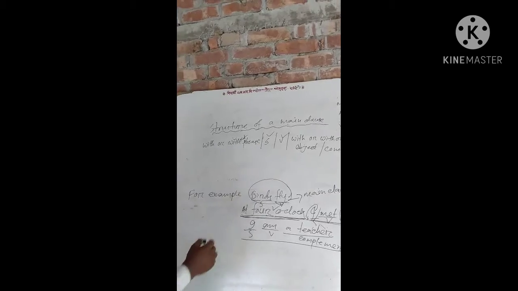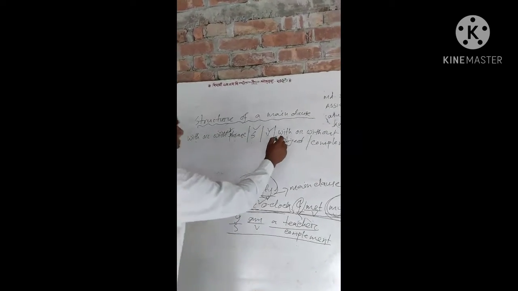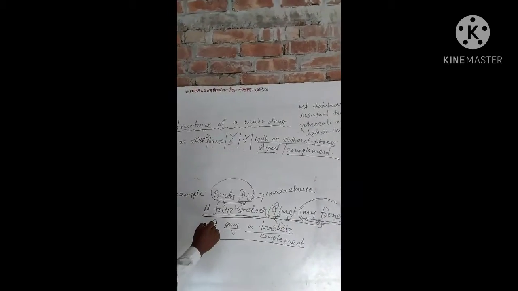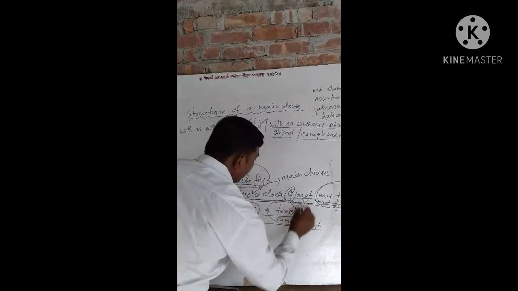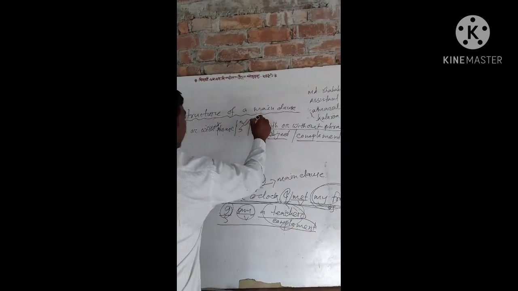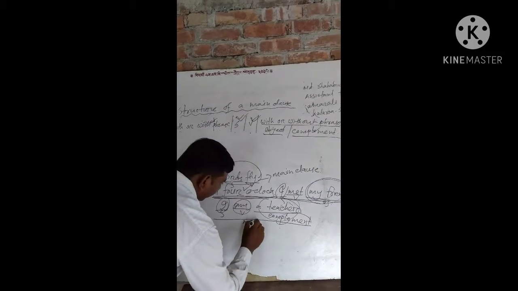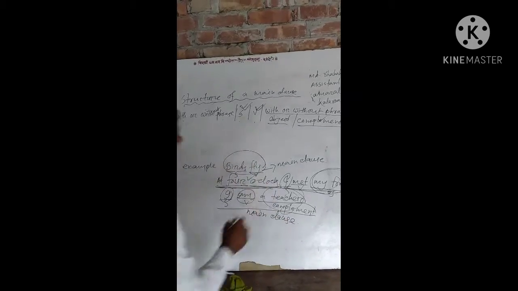The structure of a main clause is with or without phrase, subject, verb, with or without phrase, object, complement. Here I is a subject, am is a verb, and teacher is a complement. So subject, verb, complement: it is a main clause.